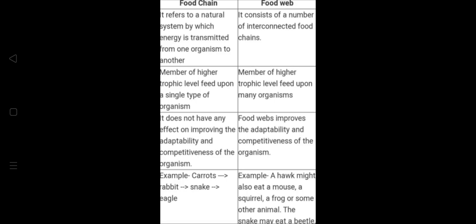The example of a food chain here is carrots, rabbit, snake, and eagle. An example in a food web is that a hawk might also eat a mouse, a squirrel, a frog, or some other animal. The snake may eat a beetle. So that's how the chain of the food web grows. Now coming to the next part, that is the function of the ecosystem. Let's understand what the functions of the ecosystem are.